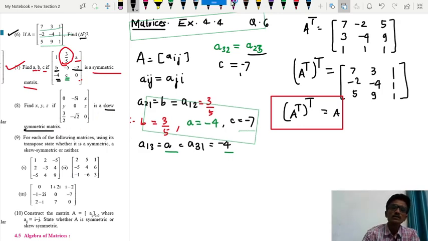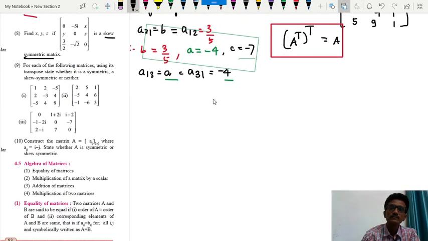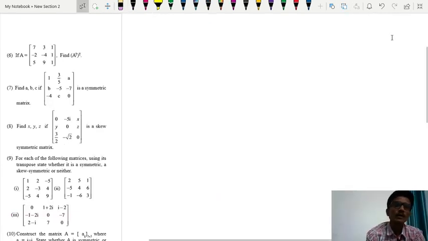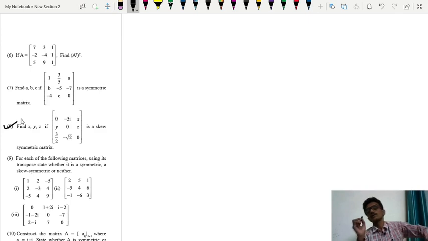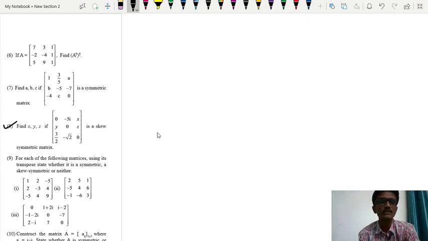So in skew symmetric matrix, here now question number 8. What is this question number 8? The matrix is skew symmetric matrix. See, this matrix is skew symmetric matrix.